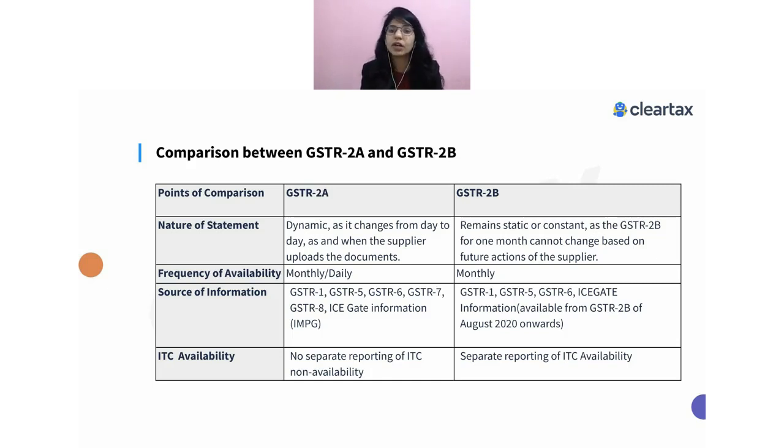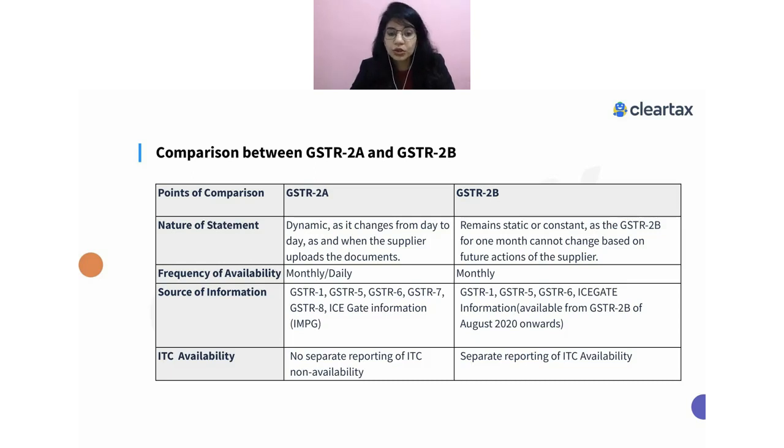If I download on 12th of May, I was able to see one document, and then I uploaded another document, let's say on 14th May. Then again for the month of April itself, I will now be able to see two documents. But that's not the case in 2B. Similarly, when we talk about frequency, 2A is available on a daily or monthly basis, but 2B is only on a monthly basis or quarterly basis also. For quarterly filers, they have also enabled GSTR 2B, which they can see on a quarterly basis.